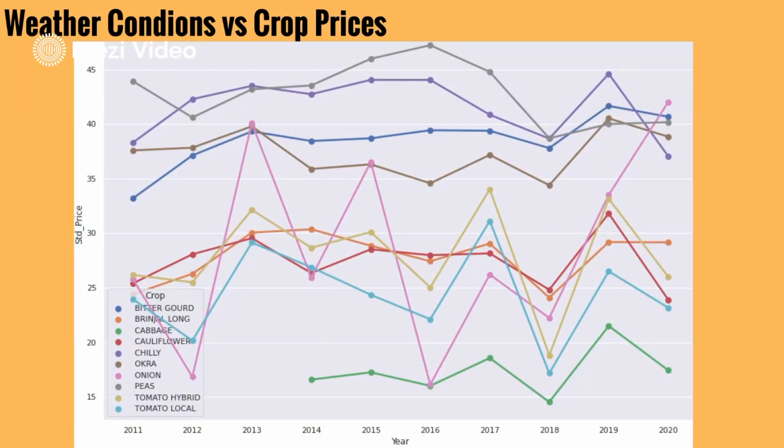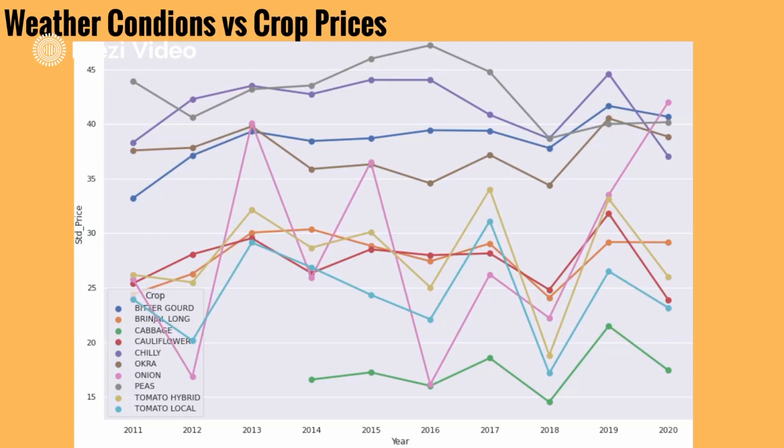And I plotted line plots to check how similar weather conditions affect different crops. So, for example, if you look at bitter gourd and okra, the price of bitter gourd increased from 2011 to 2012, but the price for brinjal decreased from 2011 to 2012 under similar weather conditions.